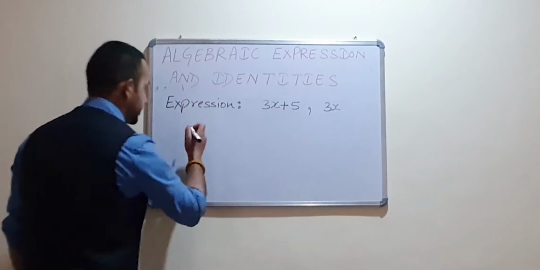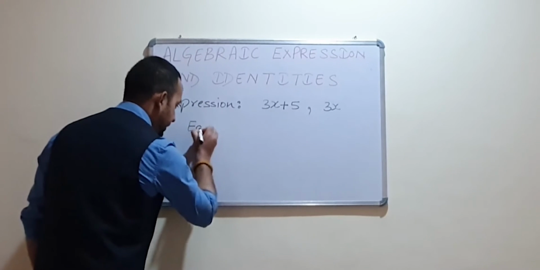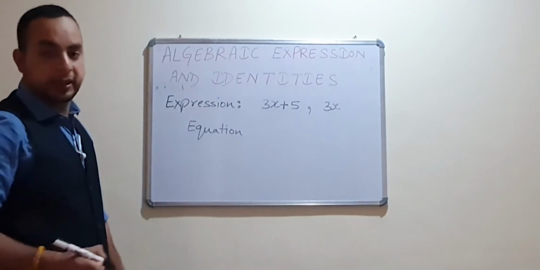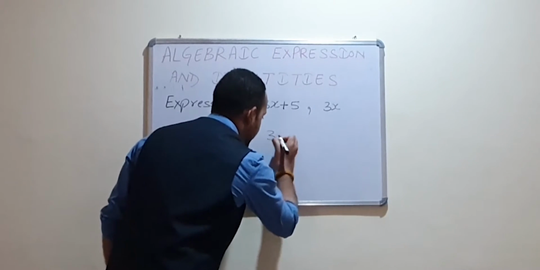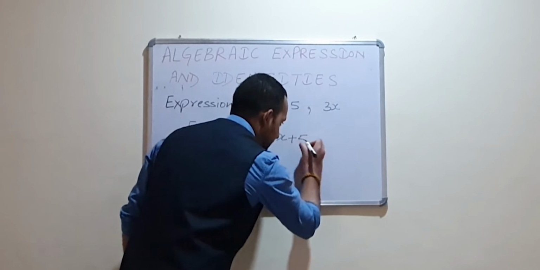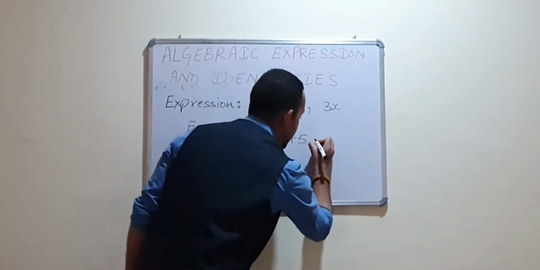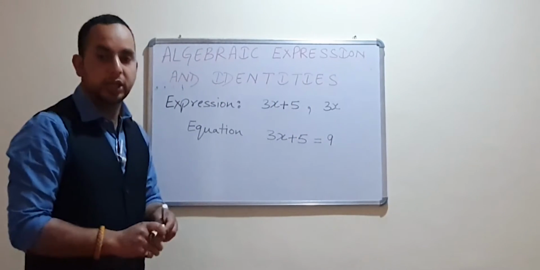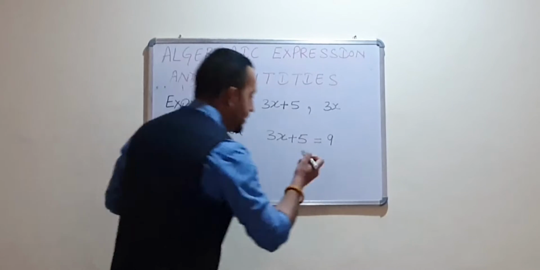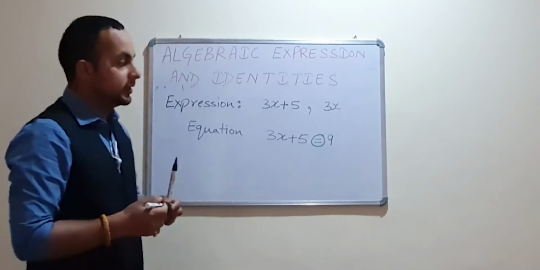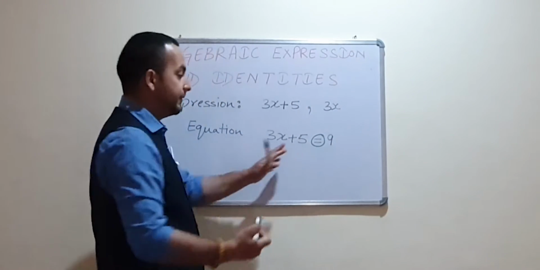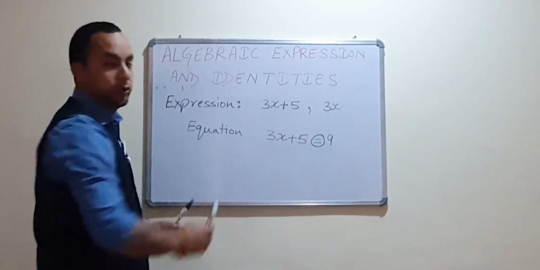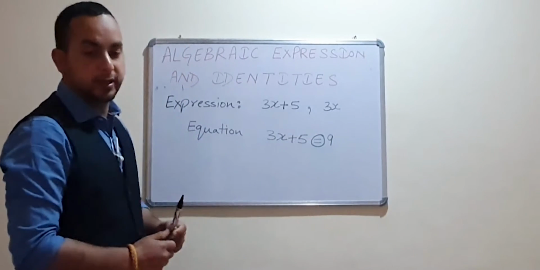Next we are going to learn what actually an equation is. The expression 3x plus 5 equal to 9 is an equation. The equal to sign has 3x plus 5 on the left hand side and 9 on the right hand side. The equal to sign makes it an equation.